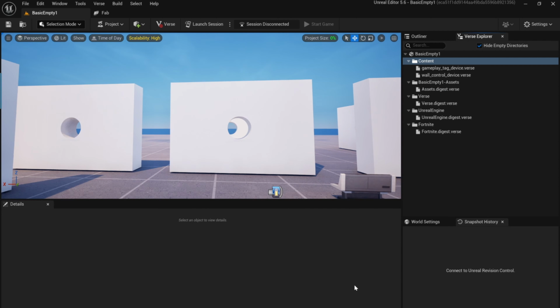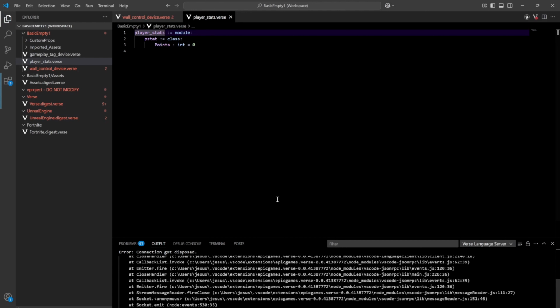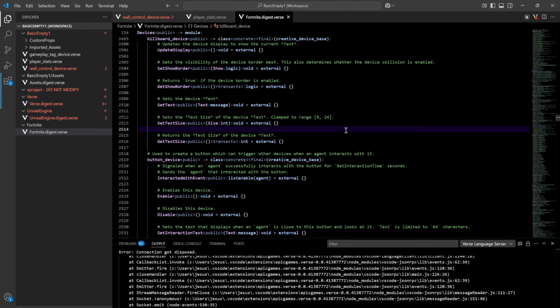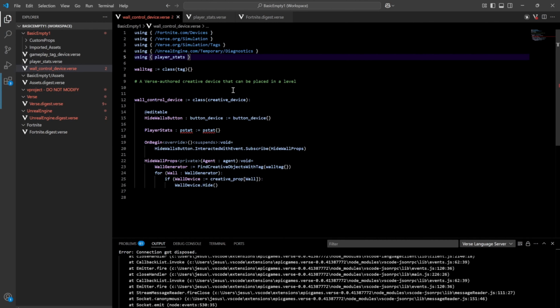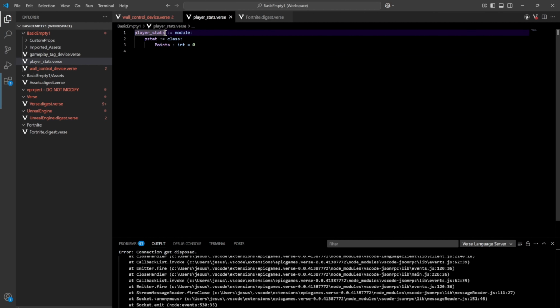Okay? So even if you don't intend to make your own modules for your UEFN games, understanding how these modules and paths work also helps us understand how to use the modules given to us by Epic for creative devices like the button device we checked out last week. So we need to fix this. So first of all, we need to make this public.